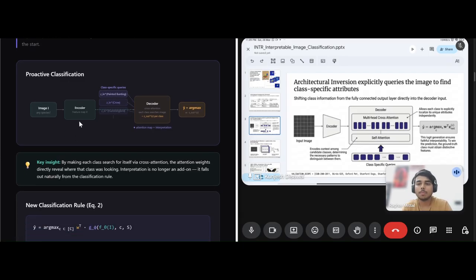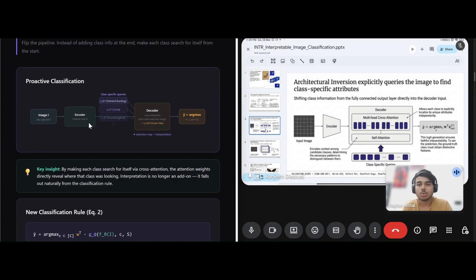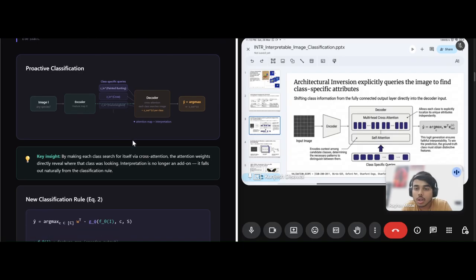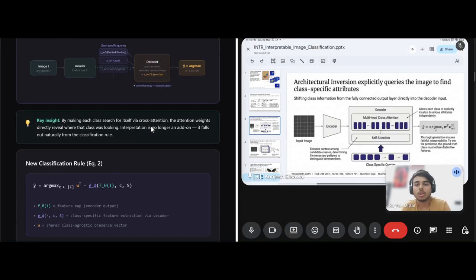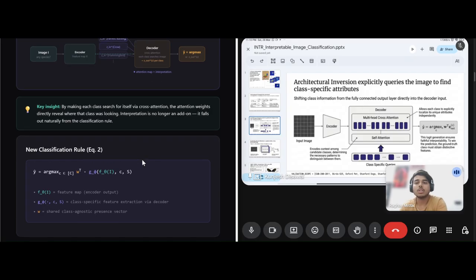Given the image, it passes through the encoder. It produces a feature map X, and through the decoder, it runs class-specific queries. Like in the example, we get painted bunting, and for each class, it searches and gives us an output Z for each class. The insight is that by making each class search for itself via cross attention, the attention weights directly reveal where the class was looking. So interpretation is no longer an add-on. It falls out naturally from the classification rule.